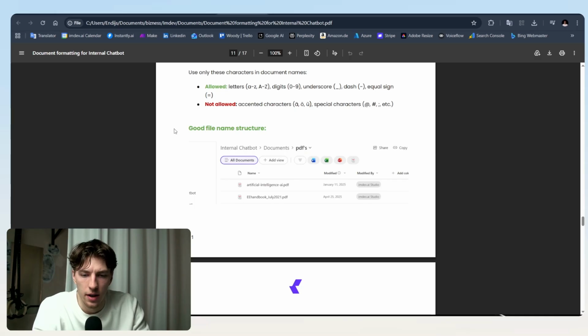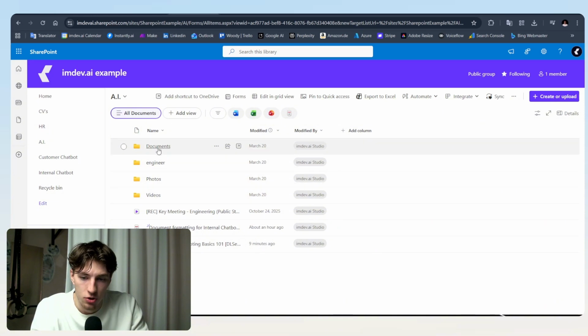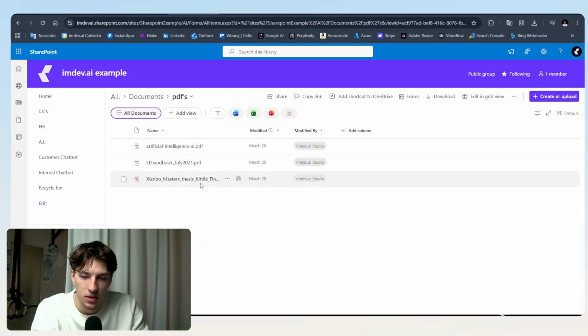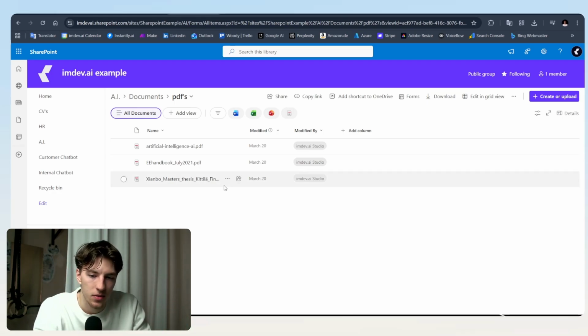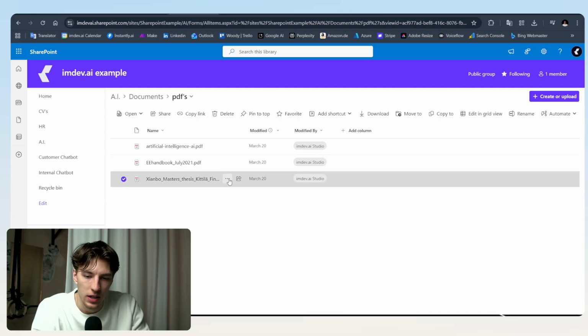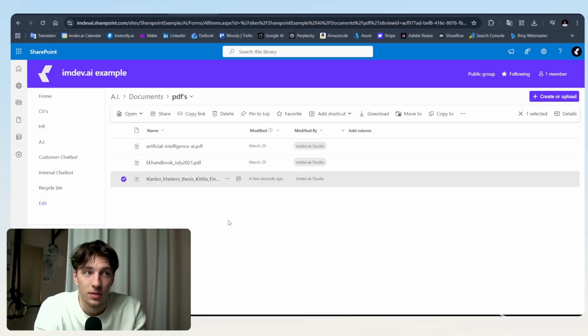And then here I also have the good file name structure and the file name structures which would need some changes. Just to show you some examples, here you can see in this PDF there's actually at the end PDF mentioned twice, which matters when the documents get processed for AI, so this may cause some errors. This specifically probably wouldn't cause any errors, but we can also see there's a special character like this one. So you would need to take off the extra PDF and leave it like this, then update, and that's how you would go about it. And these are of course not critical ones. It's not like it's going to destroy the AI and throw a lot of 404 errors.